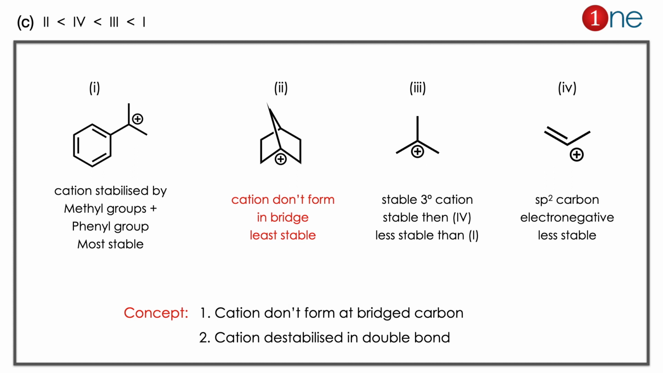Here the concepts you have to learn here is cation doesn't form at the bridged carbon and cation is destabilized by double bond.